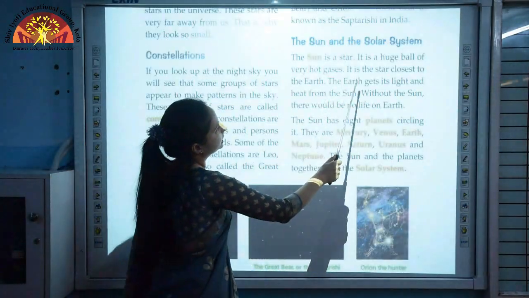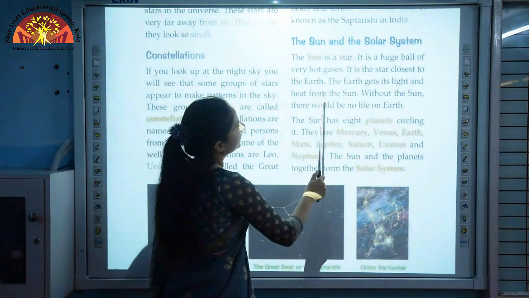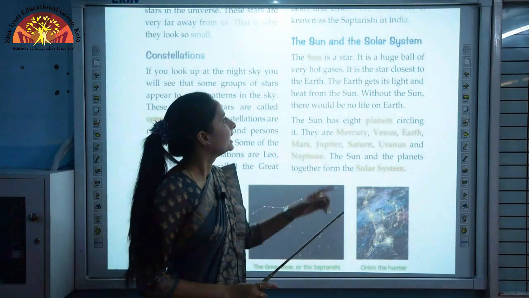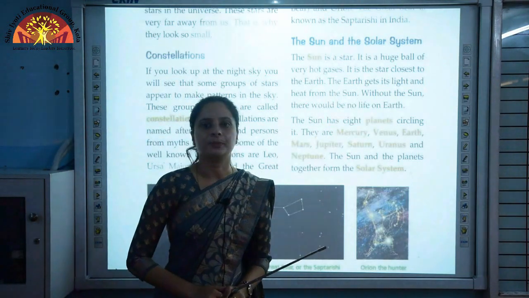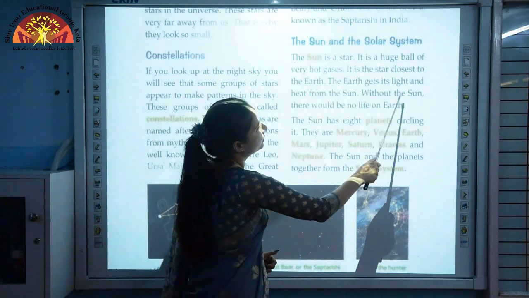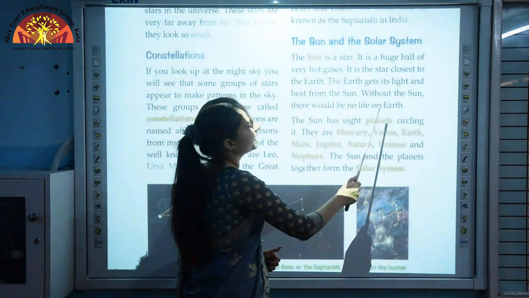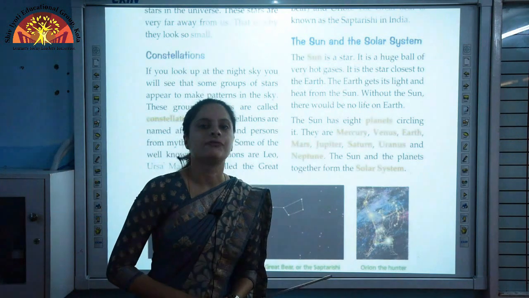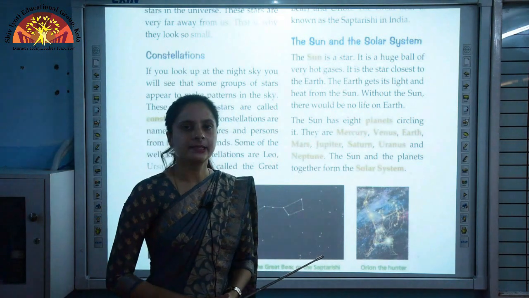Now the Earth gets its light and heat from the sun. Earth, the planet on which we live, gets light and heat from the sun. Without the sun there would be no life on Earth. If the sun were not there, life would not be possible on planet Earth.